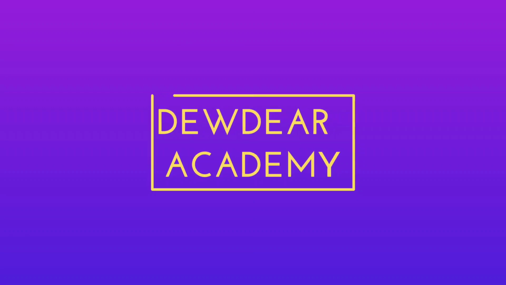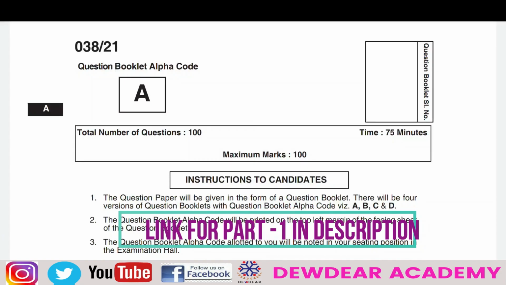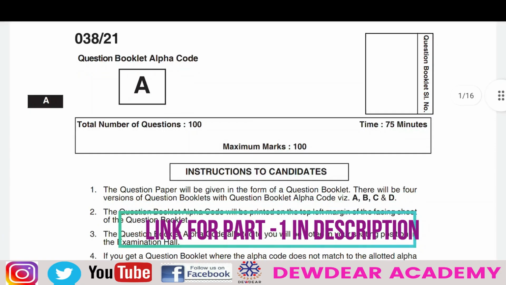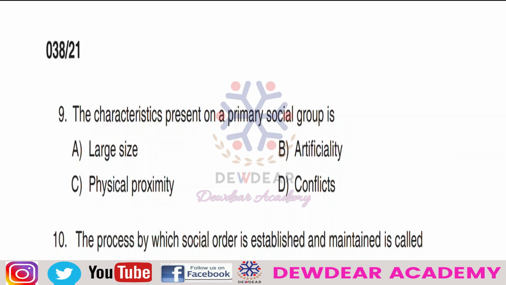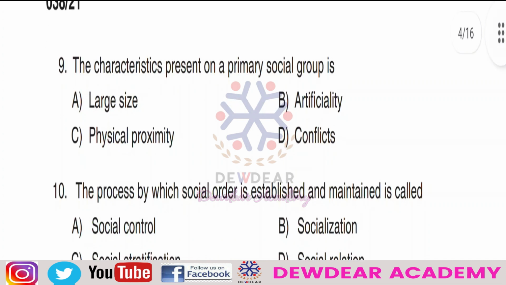So this video is the continuation of the question paper discussion. Kerala PSC Staff Nurse Special Recruitment Exam 038/21. Next question is question number 9. The characteristics present in a primary social group is: options: large size, artificiality, physical proximity, conflict. The question is the characteristics present in a primary social group is.